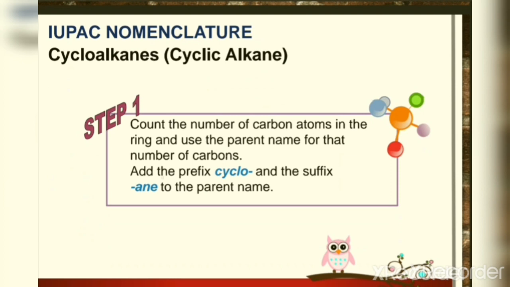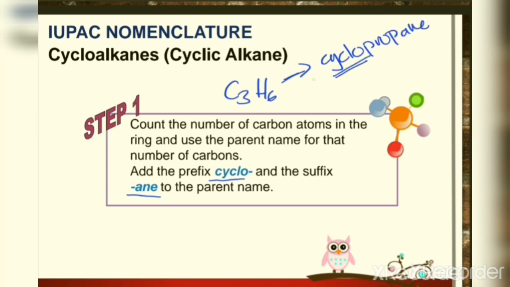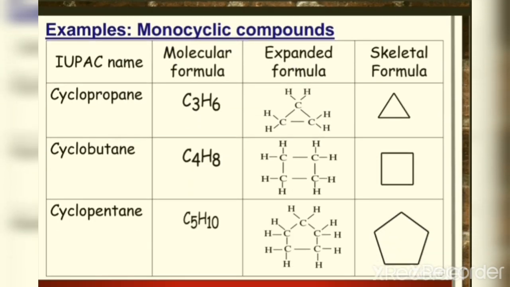Okay, so for cyclic alkane, we will add the prefix cyclo and the suffix -ane to the parent name. For example, if we have C3H6, the name of the alkane will become cyclopropane. So cyclo is our prefix and -ane is our suffix. So this is the name of a monocyclic compound.